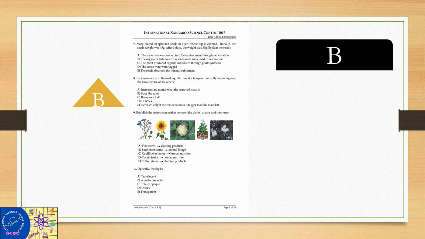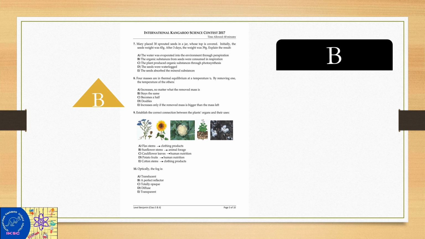Number 9. Establish the correct connection between the plant's organs and their uses. Flax stems, clothing products; sunflower stems, animal forage; cauliflower leaves, human nutrition; potato fruits, human nutrition; cotton stems, clothing products.